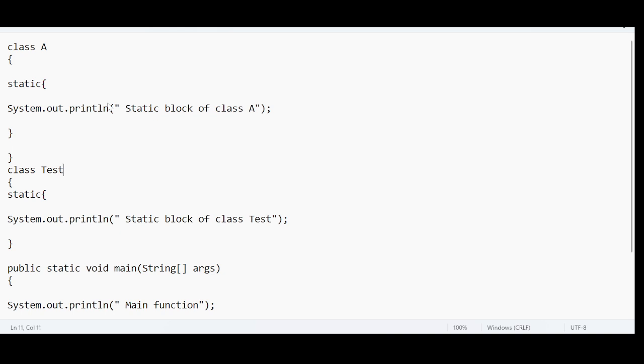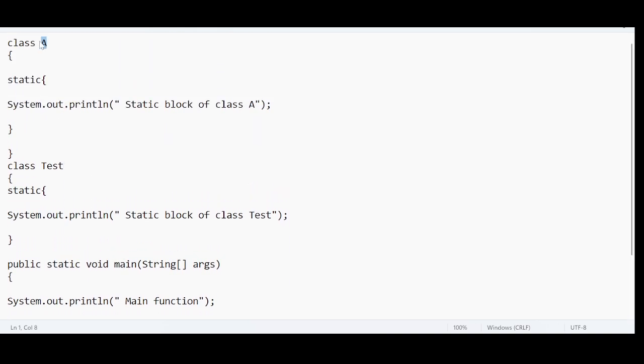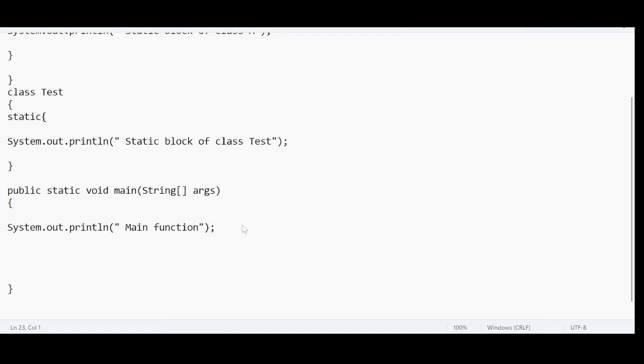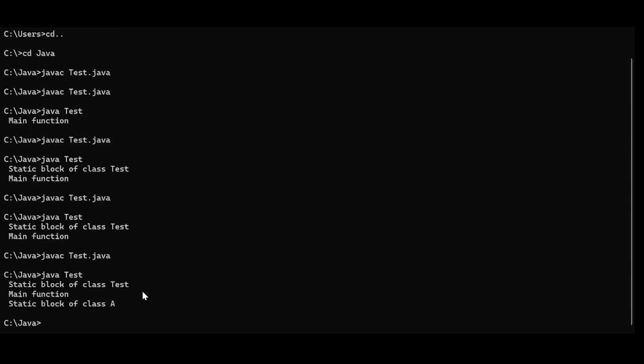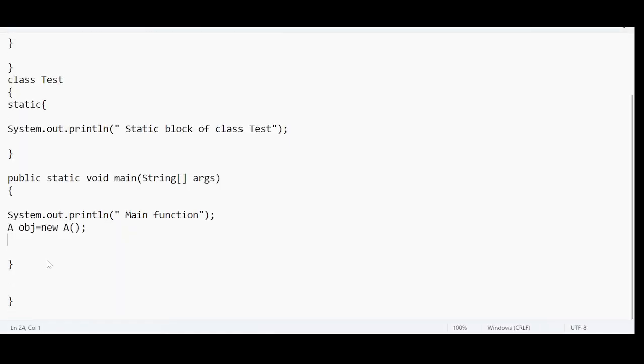Let us consider the first thing, which is to create an object of the class A. So in this case, I am creating object A equal to new A. Now the output will be very interesting. Java C compiled, Java testing. So now see: static block of class A, main function, static block of class A. I know this is going to be a little confusing. Let me explain this. Let us trace this program.